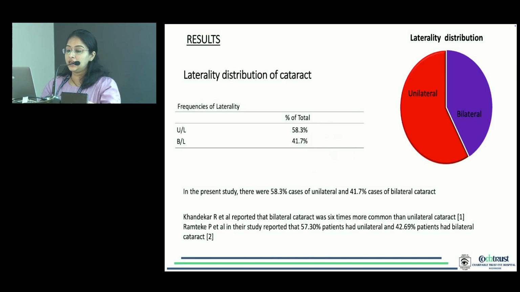Coming to the results, in our study, there were 58.3% cases of unilateral and 41.7% cases of bilateral cataract. Different studies have different laterality distributions.